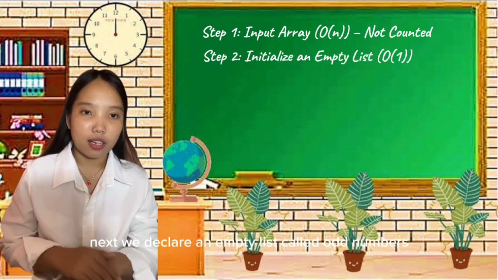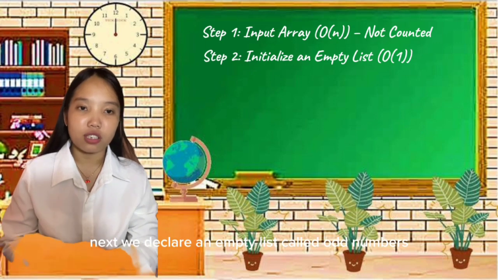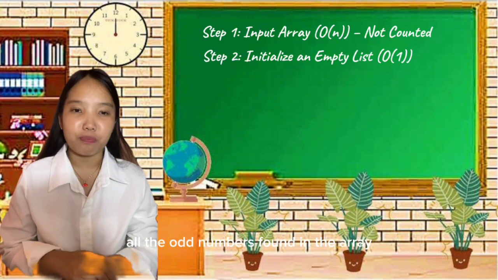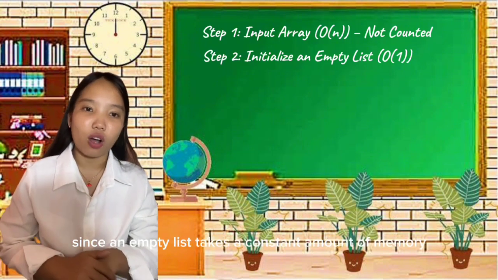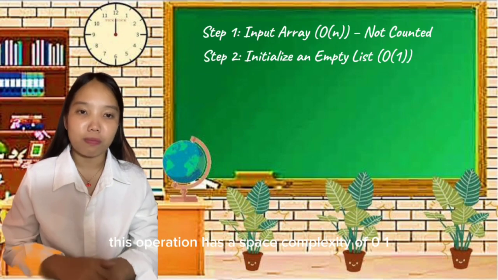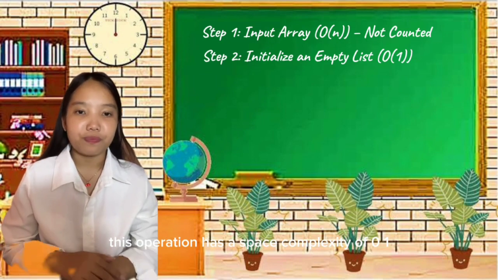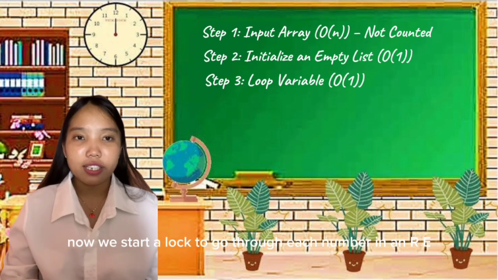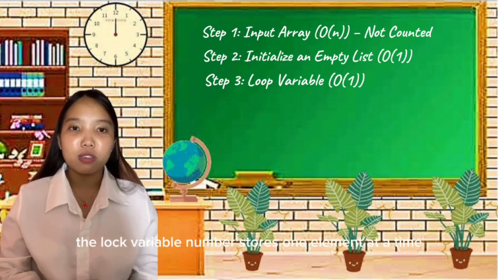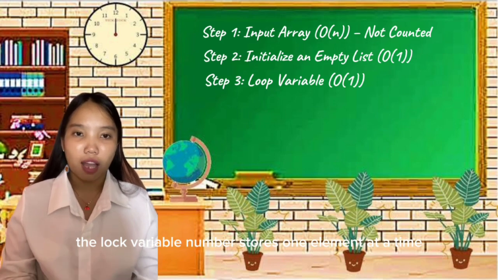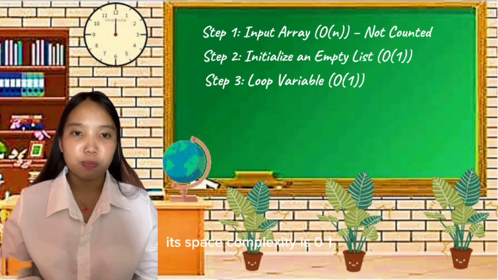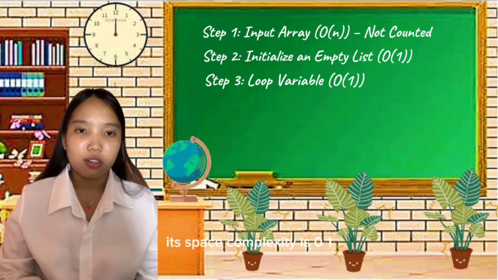Next, we declare an empty list called odd numbers. This list will store all the odd numbers found in the array. Since an empty list takes a constant amount of memory, this operation has a space complexity of O(1). Now, we start a loop to go through each number in the array. In the loop, the variable num stores one element at a time. Since this variable takes only a single memory slot, its space complexity is O(1).